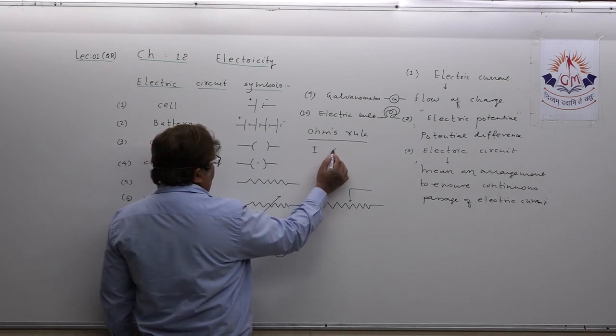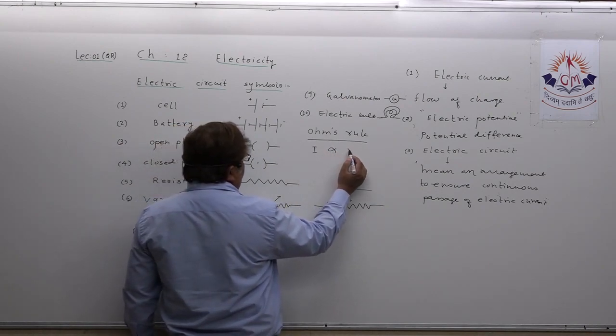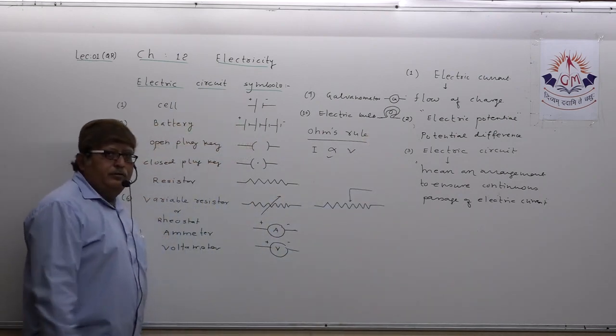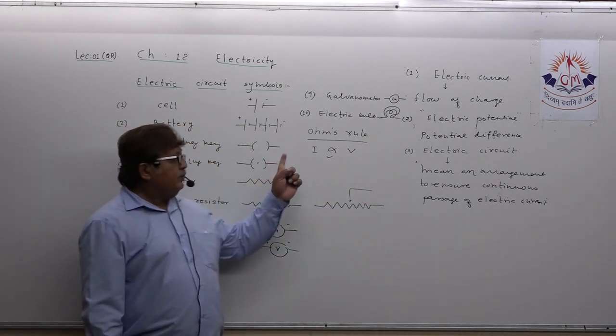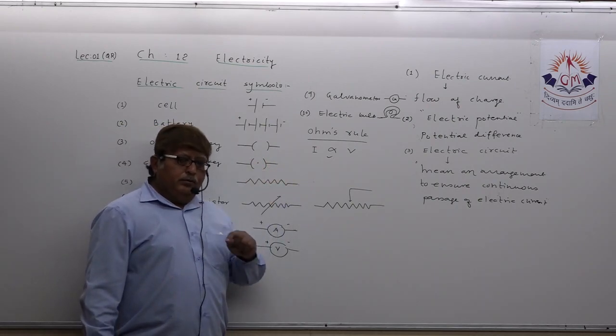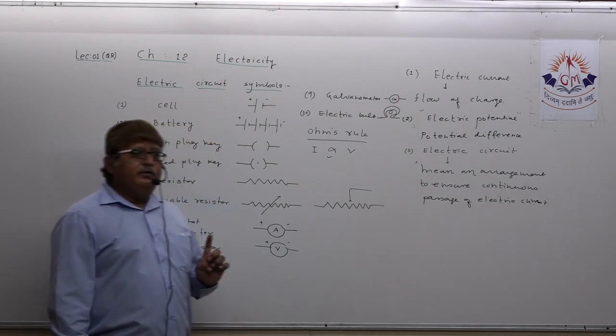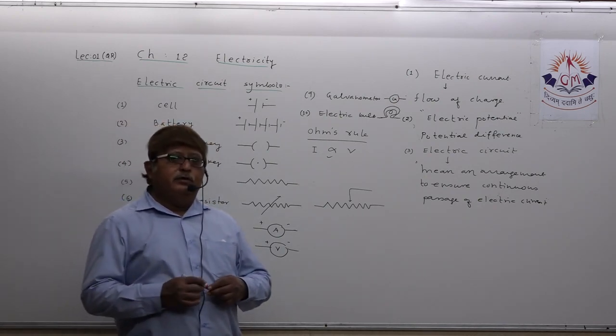I is proportional to V. Can you speak it in words? What is Ohm's law? Be very precise. Under given condition, that phrase you should utilize.